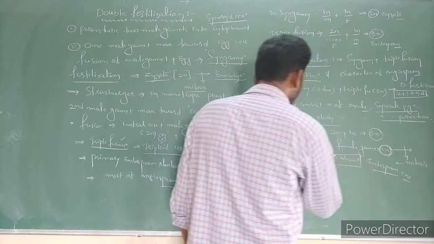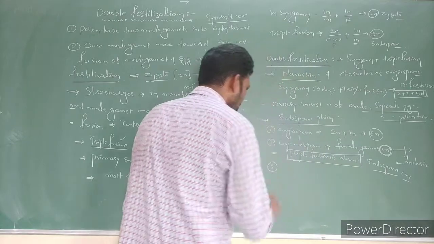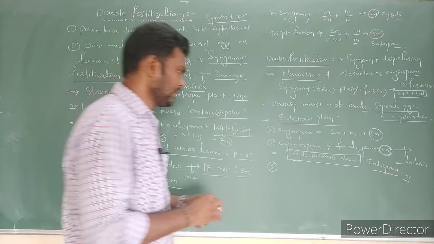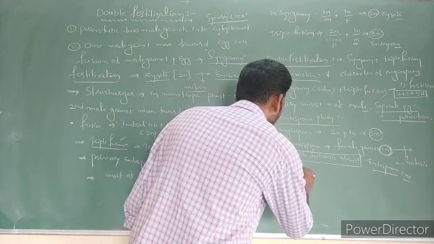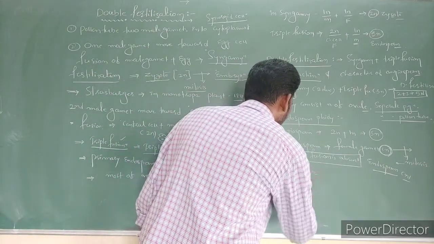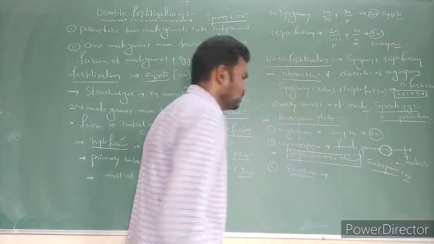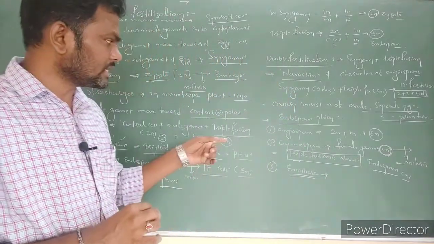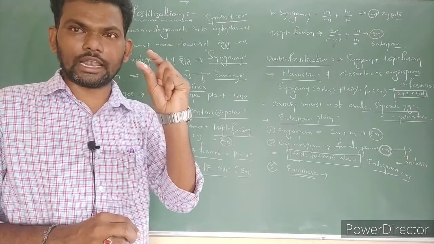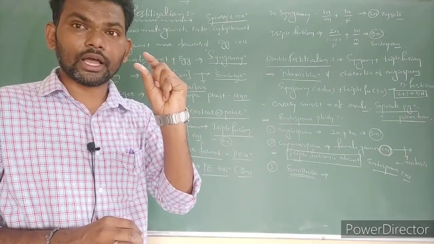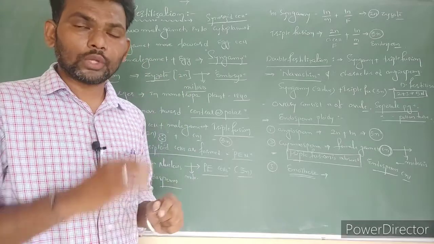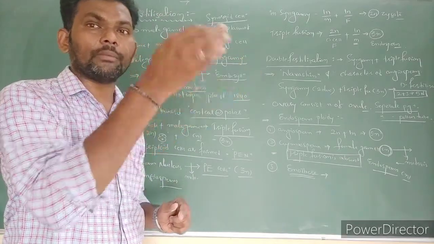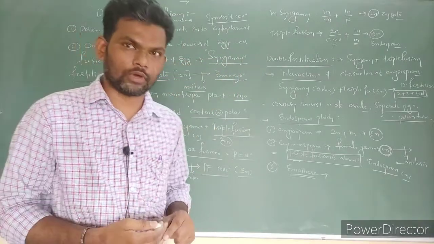Got the point? Next, the third case, Oenothera, a plant. Oenothera lamarckiana is an angiosperm. But in this case the central cell is haploid in condition. The second male gamete fuses with the haploid central cell and a diploid endosperm is formed.